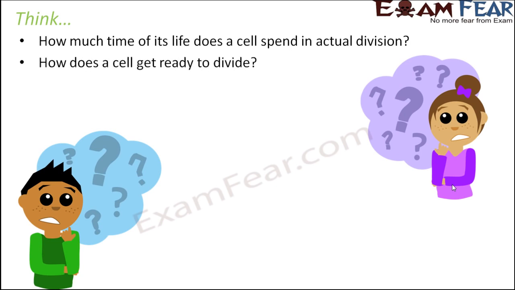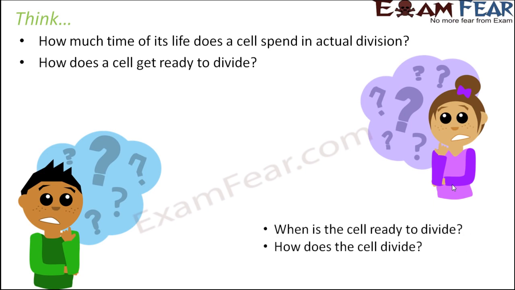Again, you might wonder, how does a cell get ready to divide? I mean, how does the cell know that, okay, I am now all prepared, I am all set to go ahead with the cell division? How does the cell do that? When is the cell ready to divide? When exactly is that point when the cell has done everything that it should do to get prepared for cell division? And obviously, last but not the least, how does the cell divide?